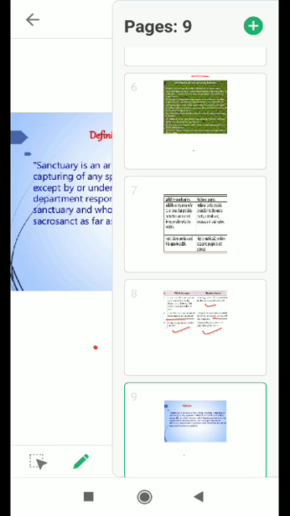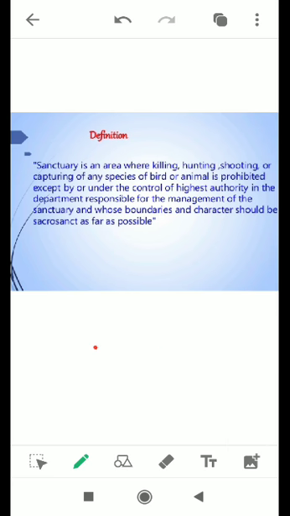A biosphere reserve may have national parks and wildlife sanctuaries within it. For example, the Panchmarhi Biosphere Reserve in Madhya Pradesh contains one national park, that is Satpura National Park, and two wildlife sanctuaries, Bori and Panchmarhi, within it. Some other national parks are Bandipur National Park, Gir Forest National Park, and Kaziranga National Park. Some other wildlife sanctuaries are Salim Ali Bird Sanctuary, Kutch Wildlife Sanctuary, Karakoram Wildlife Sanctuary, and many more.